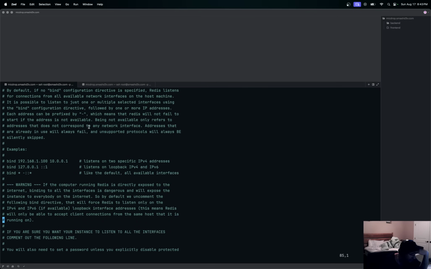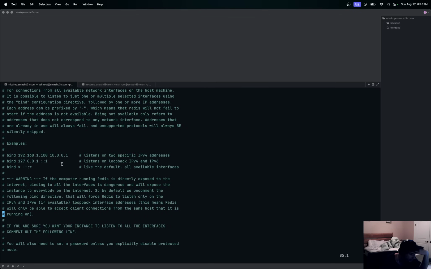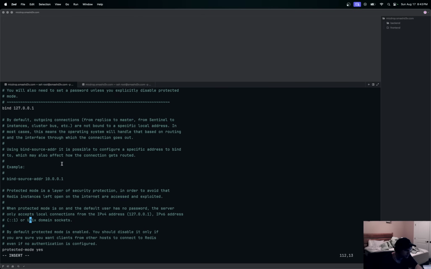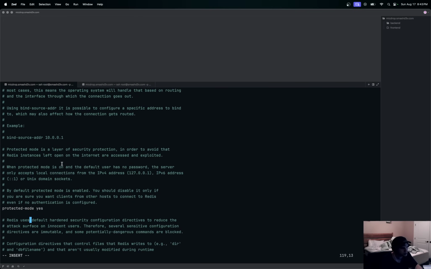Bind, so you can bind to different ports here, but we're not binding outside. Here I usually do change this. I just don't want to bind to anything else but just my IPv4. And then I believe there's the protected mode, yes. So that means just run on localhost. So you kind of want those two things, just protected mode and run it on localhost.